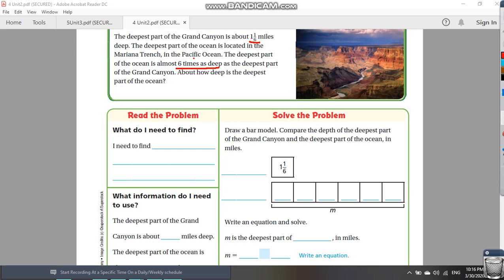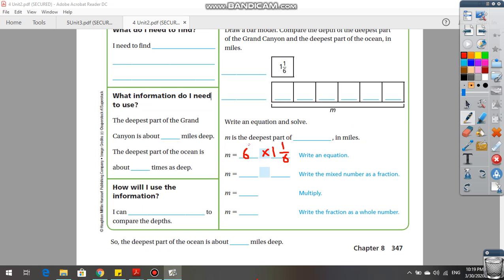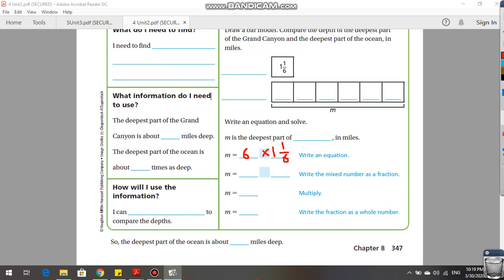So I'm going to say what? It's too easy. So it's 6 times 1 and 1/6. Here he wants me to say the Grand Canyon is 1 and 1/6. The ocean is 6 times that: 1 and 1/6, 1 and 1/6, 1 and 1/6, and so on, 6 times. So instead of adding it 6 times, I'm going to multiply. So I'm going to say 6 times 1 and 1/6.